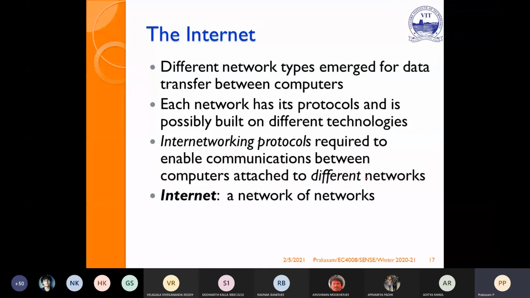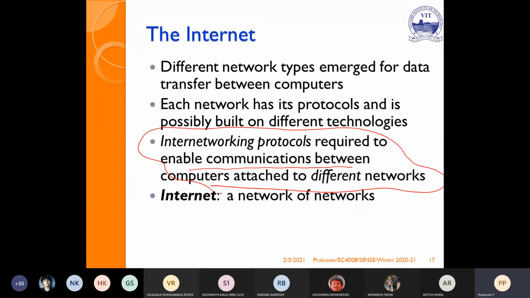So the internet is nothing but the interconnection of a large number of different networks. Different network types emerged for data transfer between computers. Each network has its own protocol and is built on different technologies. Therefore, internetworking requires a set of procedures to establish connections between computers which are attached to different networks.